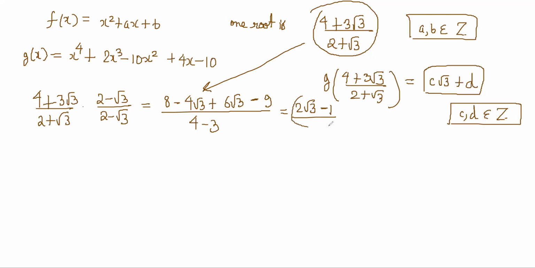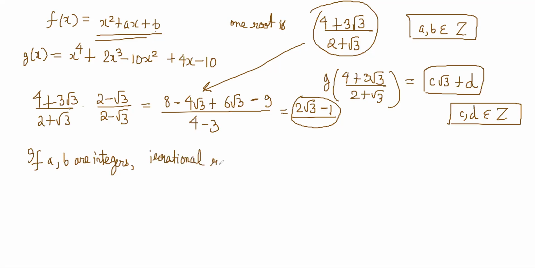This is my one root, right? Now, a and b are integers, so the other root will also be... if a and b are integers, the irrational roots will occur in pairs. It should be the irrational conjugate, so that's why I'm saying it will be 2 root 3 plus 1. Are you understanding why?